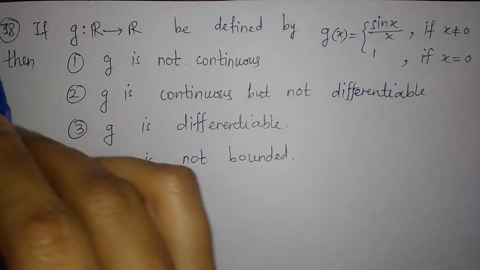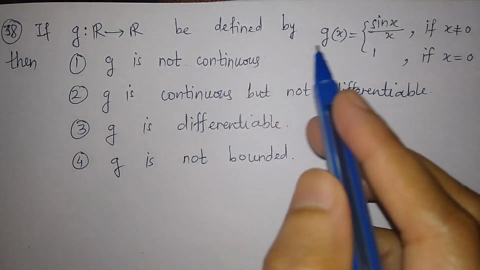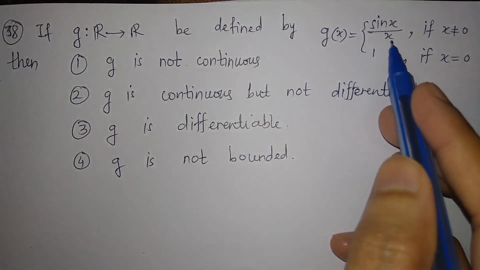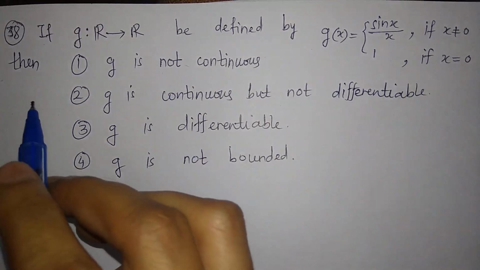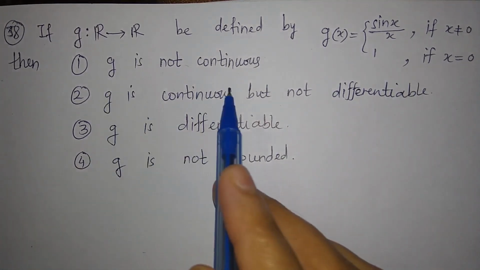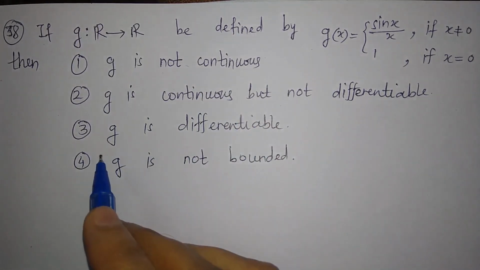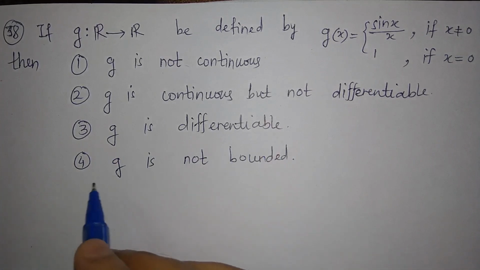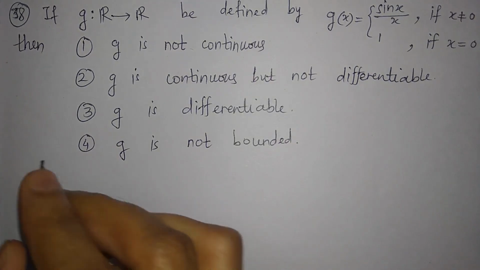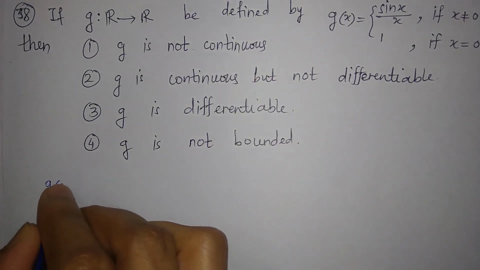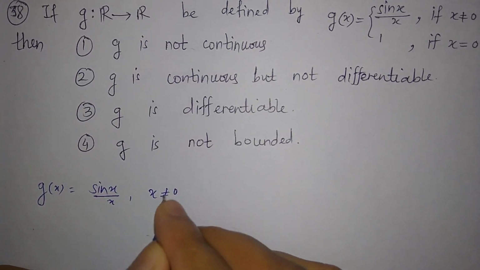This is question number 38. If g is a function from R to R that is defined by g of x is equal to sin x upon x if x is not 0 and it is equal to 1 if x is equal to 0, then the first option is g is not continuous, the second option is g is continuous but not differentiable, third is g is differentiable, and the fourth is g is not bounded. So clearly just look at this. So g of x is equal to sin x upon x for x not 0.